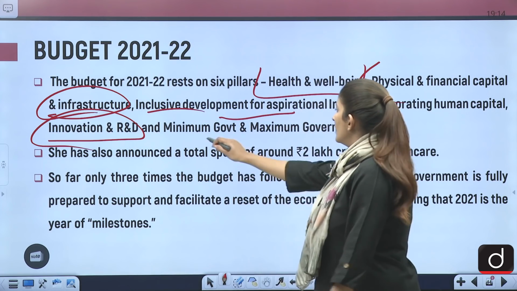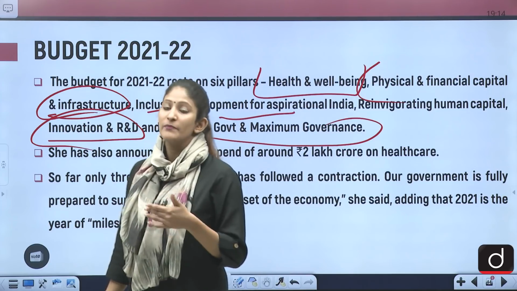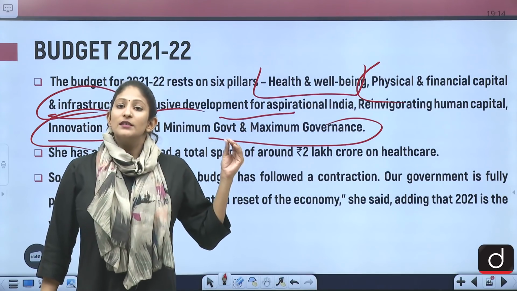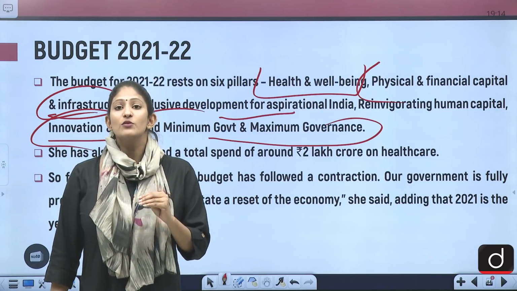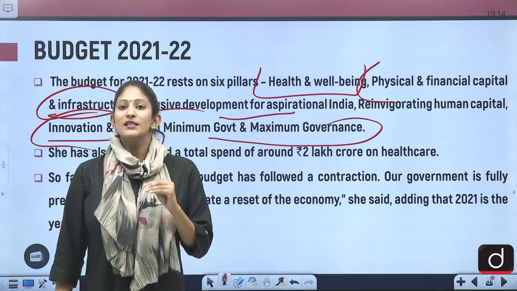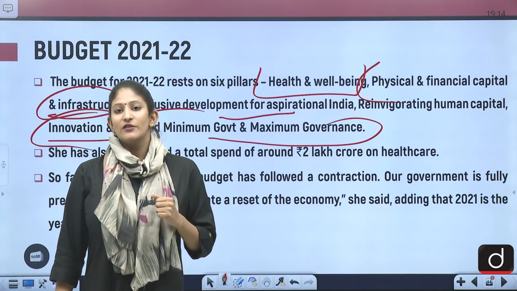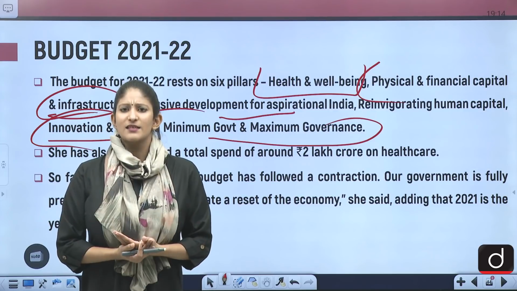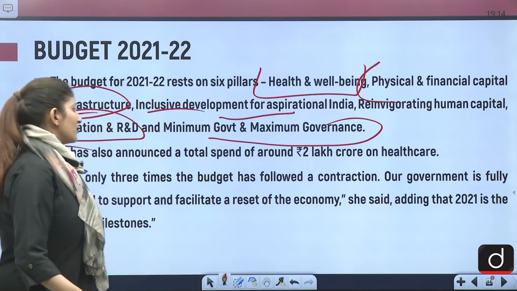And also minimum government, maximum governance. Now this concept is that the governance should be such that people are able to self-govern and not dependent on the intervention of the government of India, the central government or the state government, basically the state as a whole. So those are the 6 pillars of this budget.